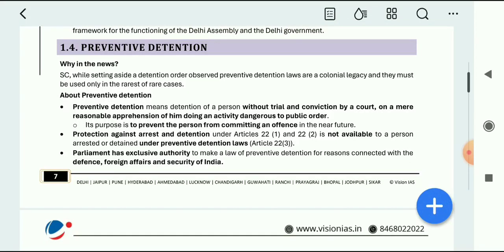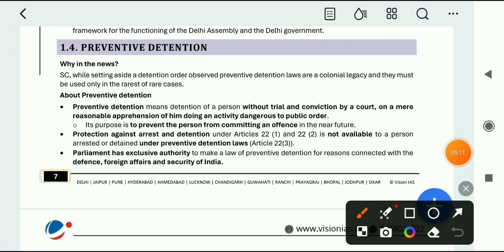Next important thing is preventive detention. You have already studied preventive detention in polity. That is, a person without trial and conviction by a court, on a mere reasonable apprehension of him doing any activity dangerous to the public, can be put in custody.